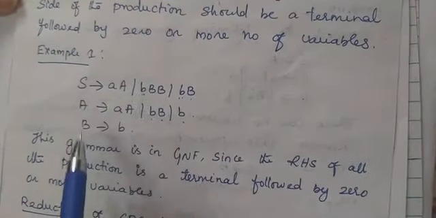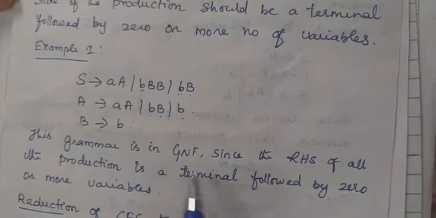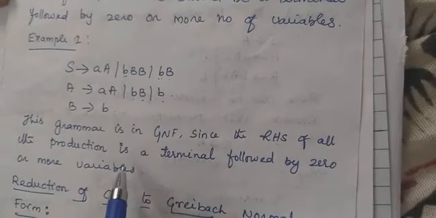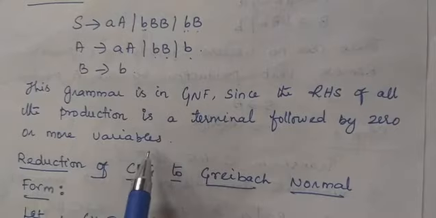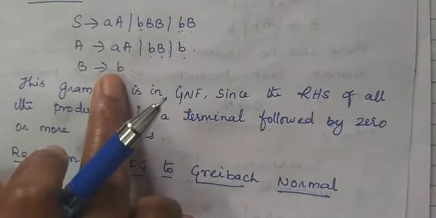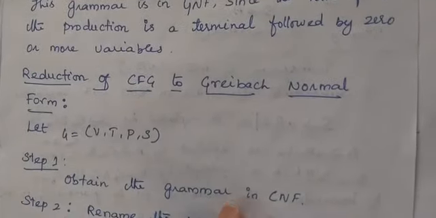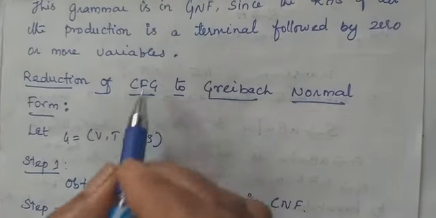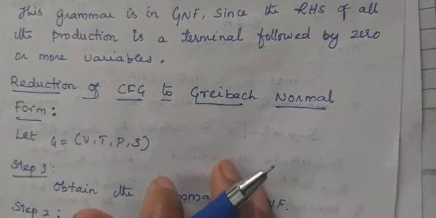So this grammar is in GNF, since the RHS of all the productions is a terminal followed by zero or more variables.